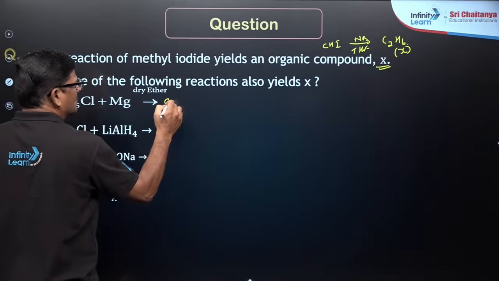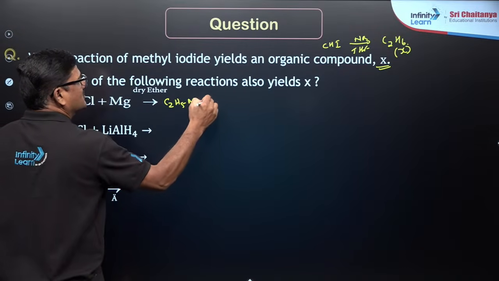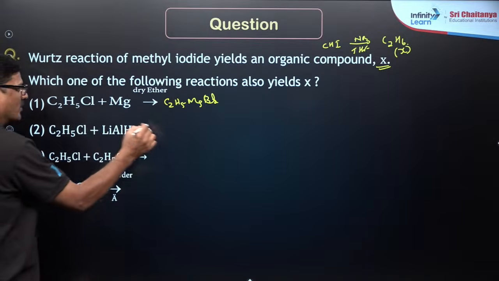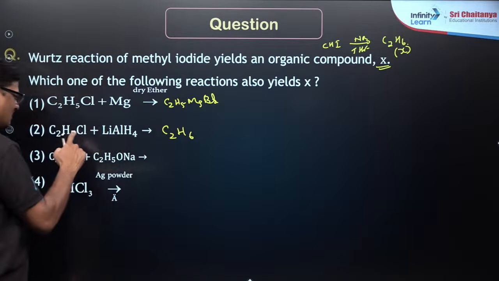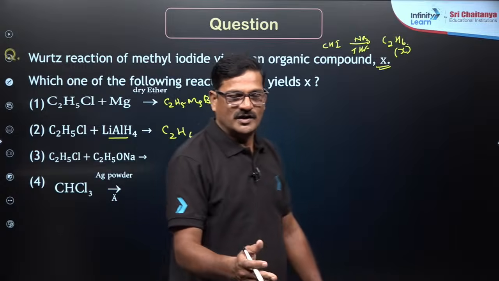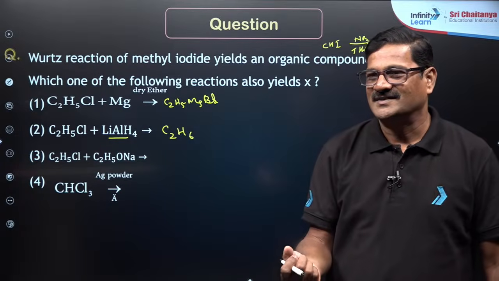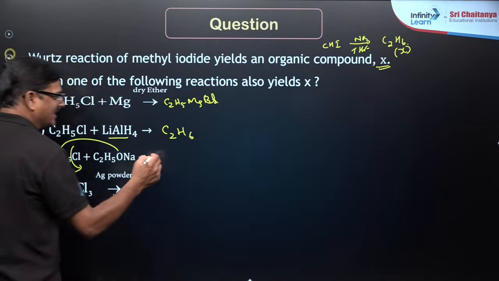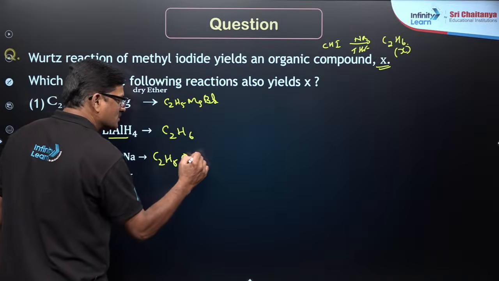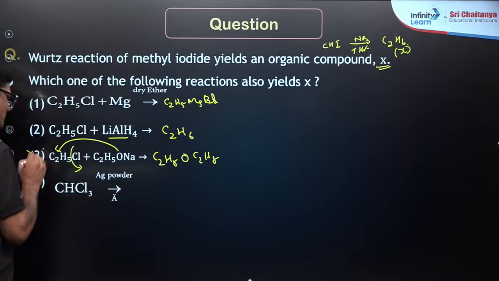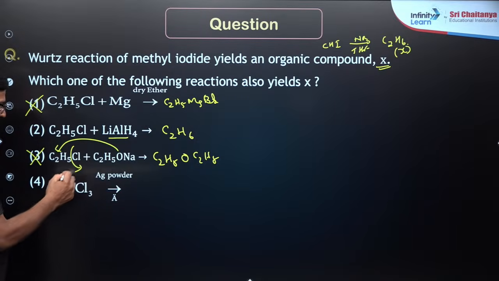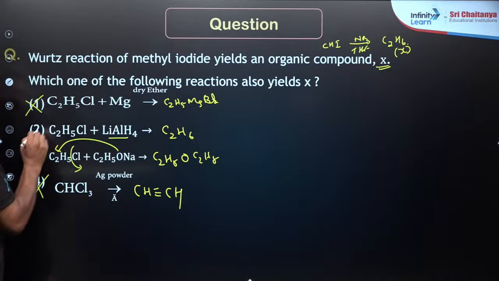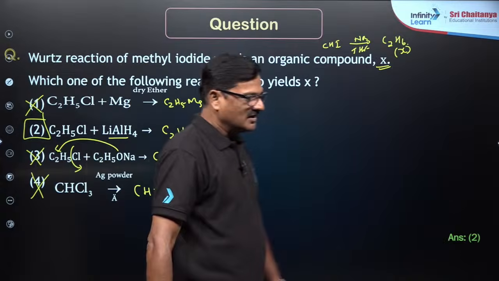You are going to get C2H5MgBr, MgCl. C2H5Cl, you are going to get C2H6. Lithium aluminum hydride is going to give you a coupling reaction. And sodium alkoxide is going to give you ether, C2H5OC2H5 ether. So it cannot be. And CHCl3 with Ag powder, you are going to get CH triple bond CH. It cannot be. My answer for this question is going to be 2.